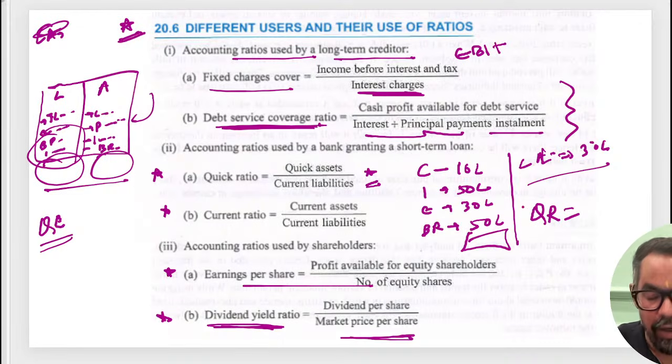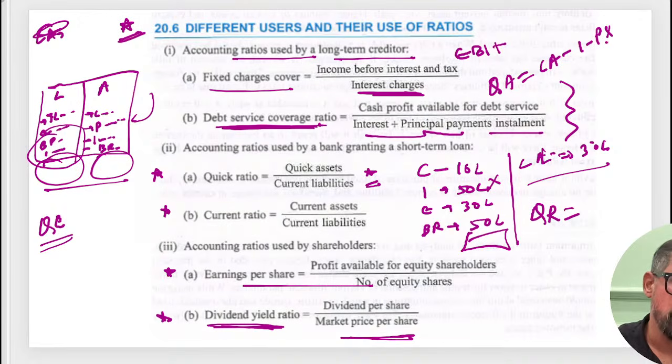If they ask you the quick ratio, you just have to eliminate the inventory. Or if prepaid, they will not mention prepaid also. What I have experienced is that they follow whatever is in the book only. So if they mention prepaid also, just subtract that. So quick asset is equal to current asset minus inventory minus prepaid expenses. So that is the one. Simply you have to remember this one. Okay?